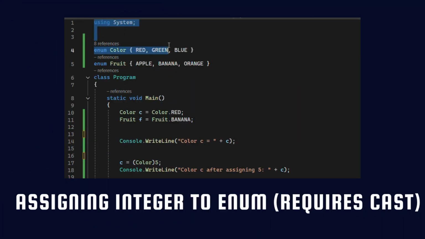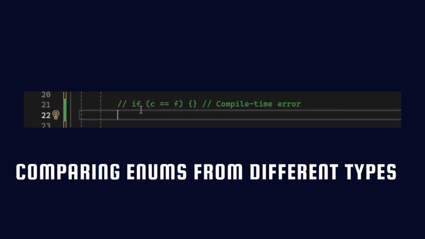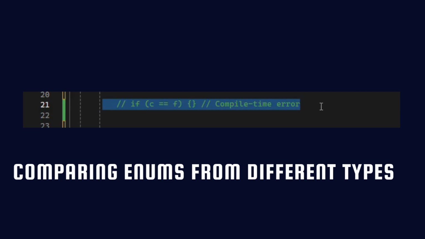Assigning a raw integer to an enum, C# allows this, but only with a cast. This enforces better control than C++. Comparing different enum types, not allowed. The compiler gives a compile time error. This is excellent. It prevents logical bugs early.